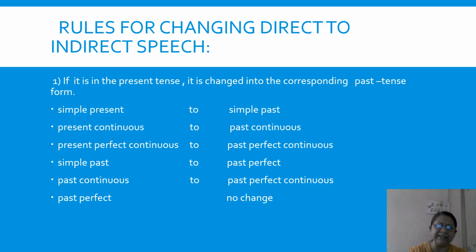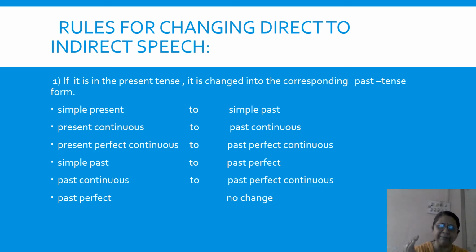If a sentence in direct speech is in simple present tense, the one in indirect has to change to simple past tense. Similarly, present continuous changes to past continuous. Present perfect continuous changes to past perfect continuous. So these three are easy to remember.